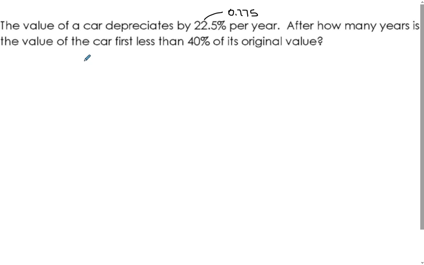If we had the formula A equals P times (1 minus R) to the power of n, and you want it to fall below 40%, then if we start off with 100, we're ending up with 40. So we want a less than situation.